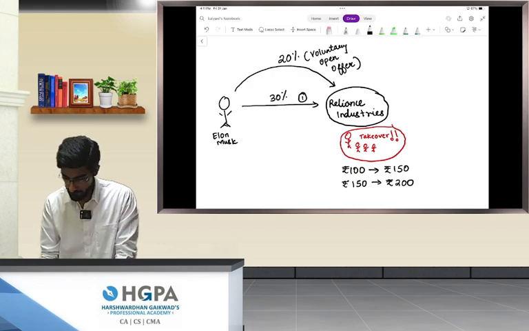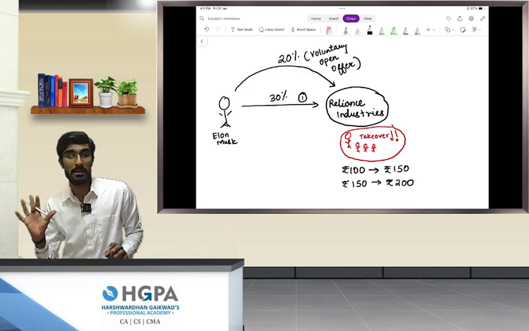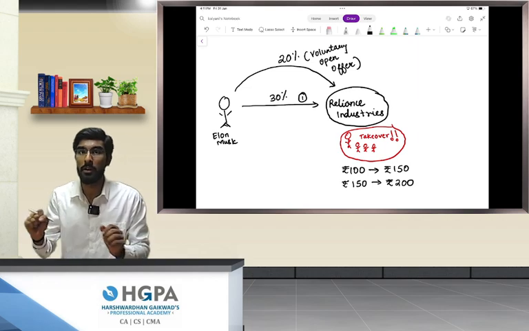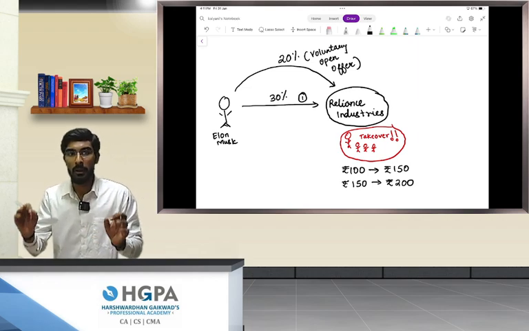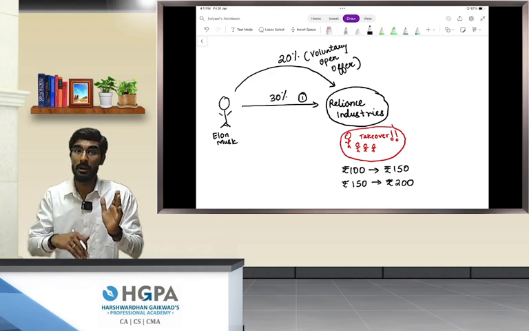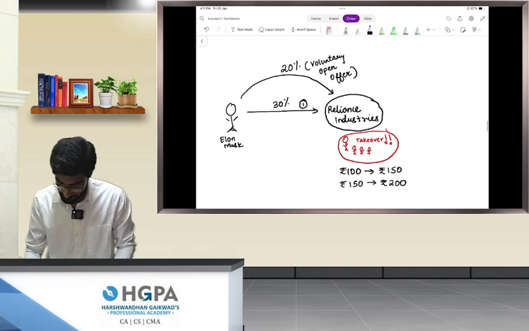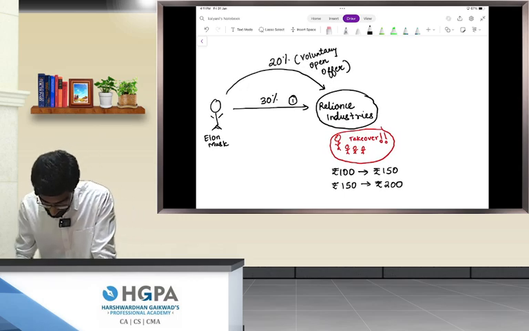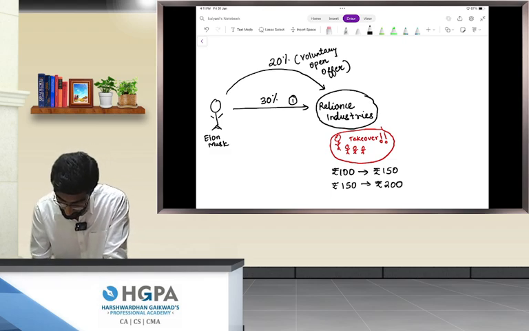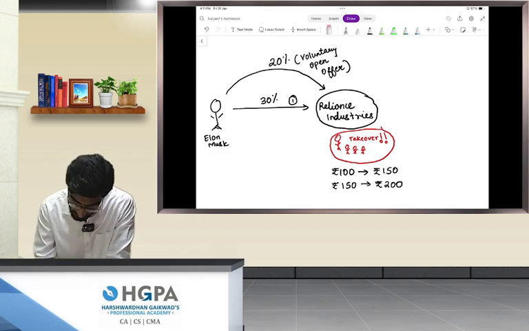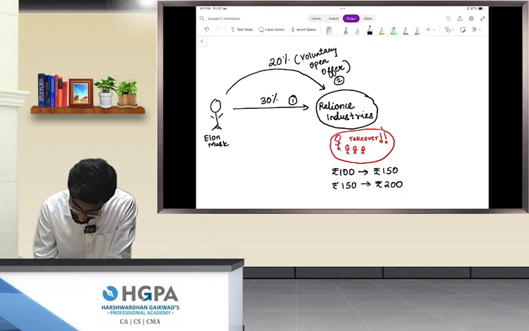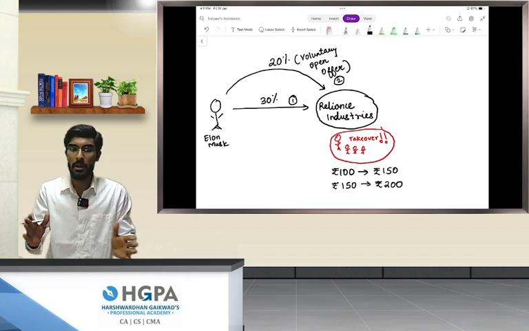As soon as Elon Musk acquires another 20% stake through a voluntary open offer, the share price will start to increase gradually. This is number two. The voluntary open offer is done.